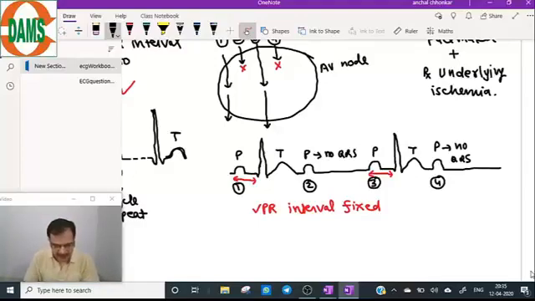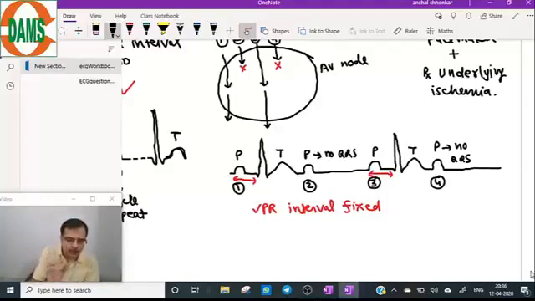Yes, PR interval can be prolonged. Now question number one. Each P wave is followed by QRS. True or false?